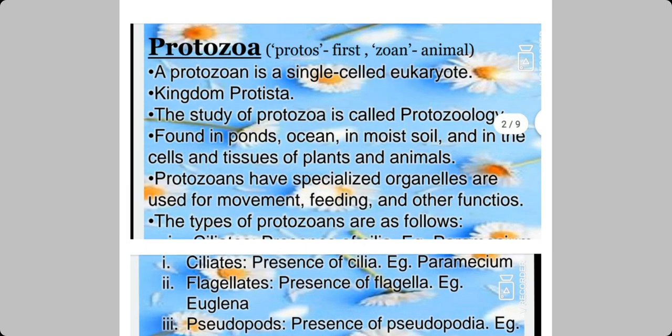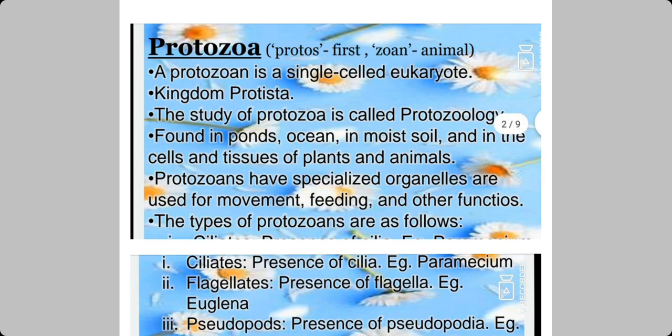Protozoa. In Greek, protos means first, zoon means animal. So it's the first animal. A protozoan is a single celled unicellular eukaryote. So nucleus is present, and it is well developed. It comes under the kingdom Protista. Each organism comes under one kingdom, so this protozoa comes under the kingdom Protista.